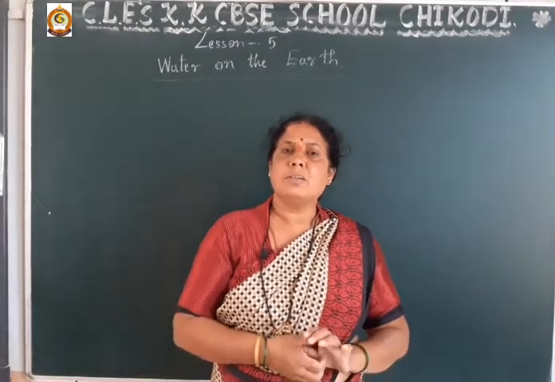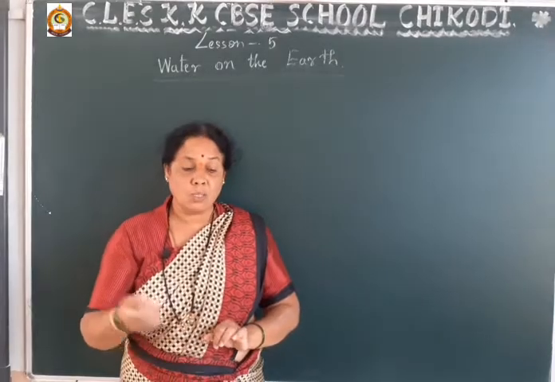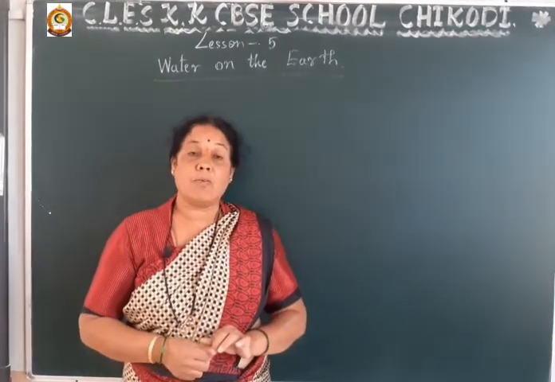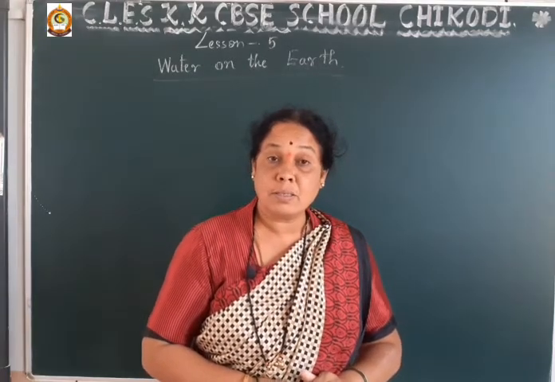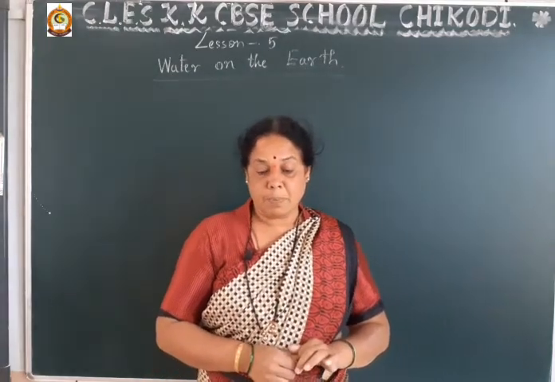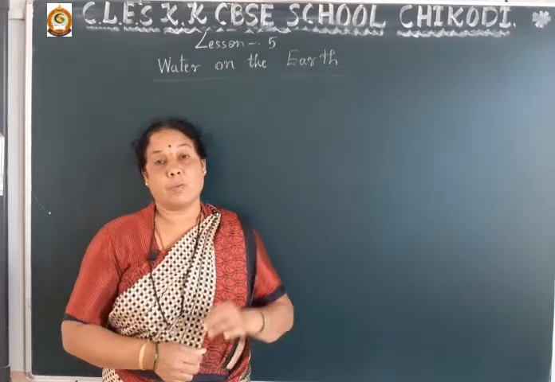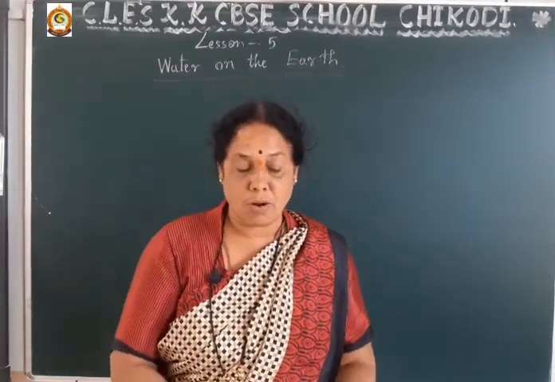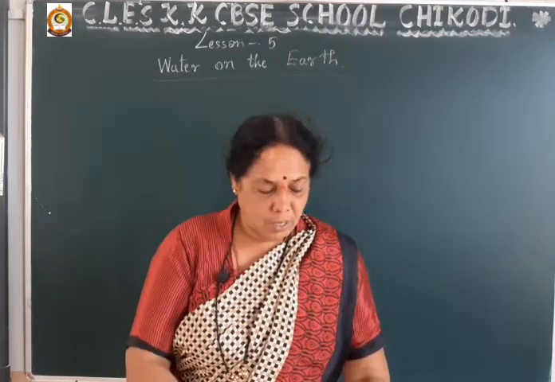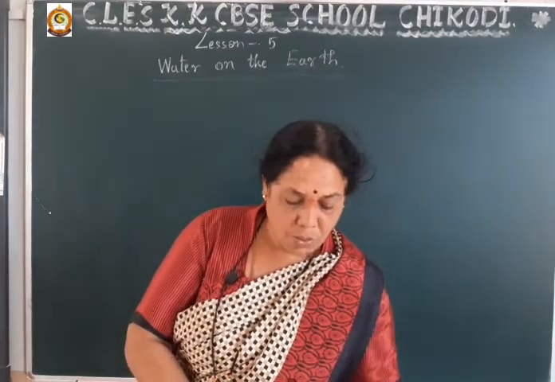Later, people take out this water with the help of pumps, hand pumps and tube wells. In this way, people take out groundwater. So, these are the sources of water. After that, dear student, in the previous class, we learned about the water cycle.